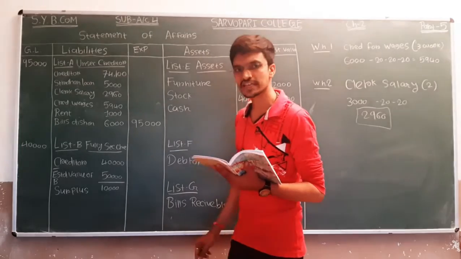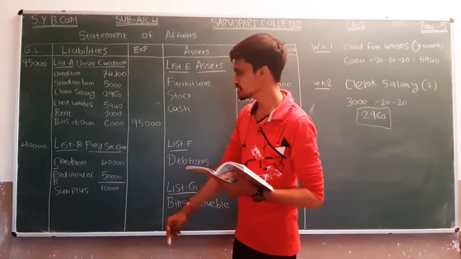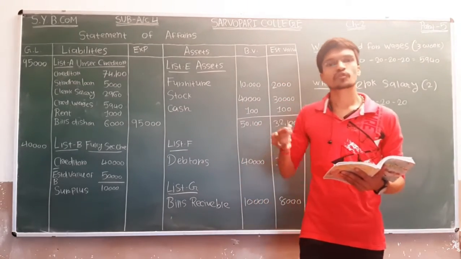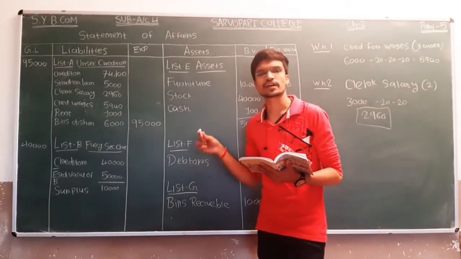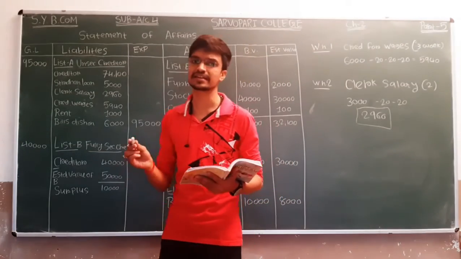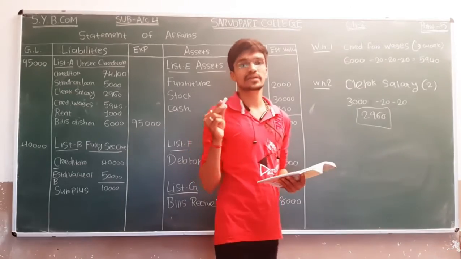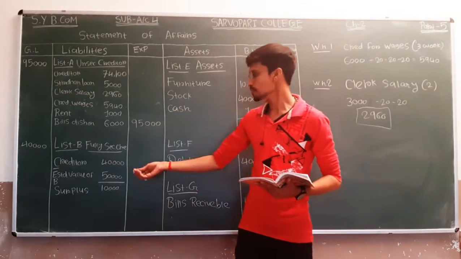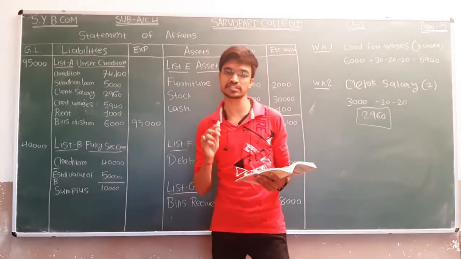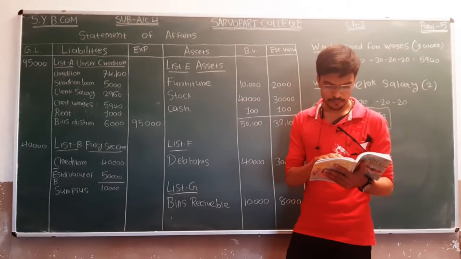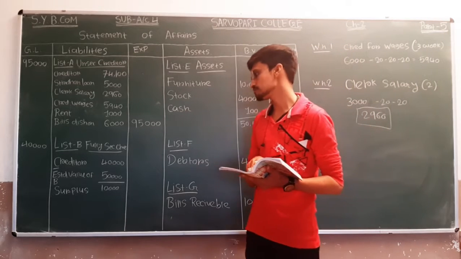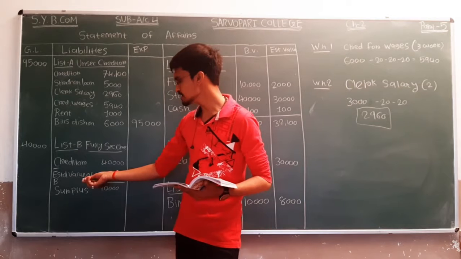Okay, so fully secured creditor, very first we have to find the creditors on which we keep any kinds of mortgage of assets. So very first, creditors secured by lien on building. So mortgage of that building, amount of that 40,000. So creditors amount is 40,000. Now we have to find the estimated value of building. So here we are given estimated value of building, that is 50,000.